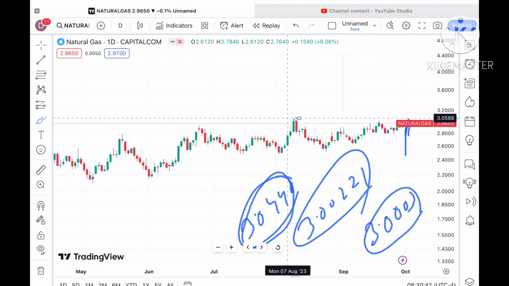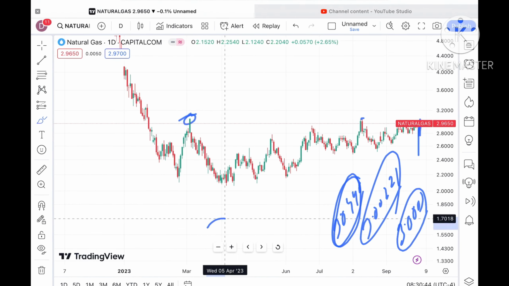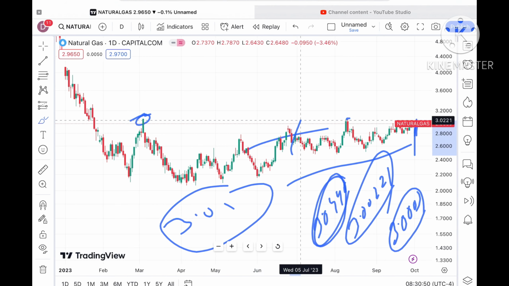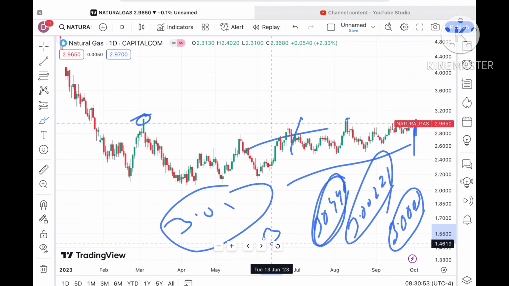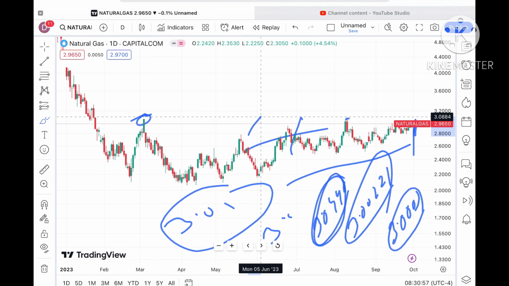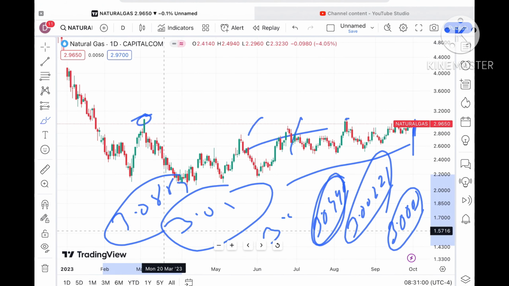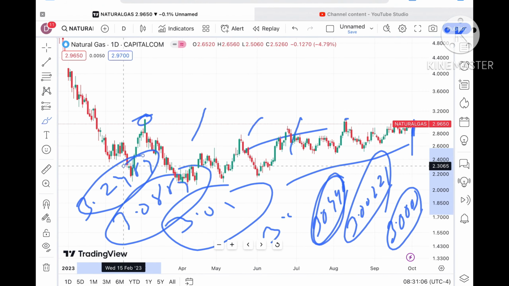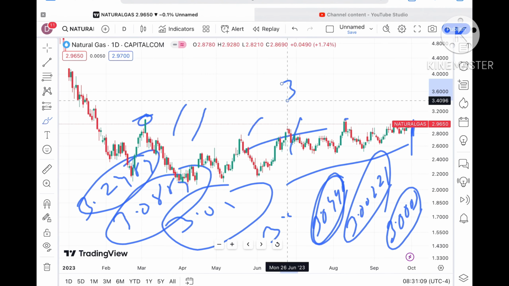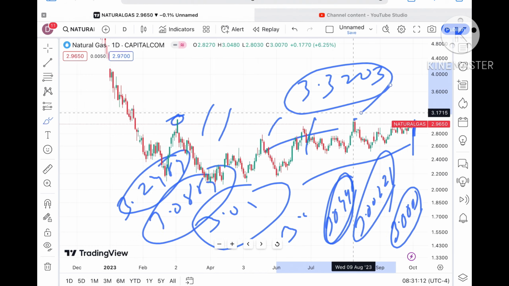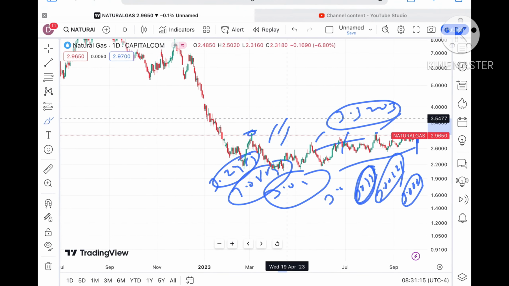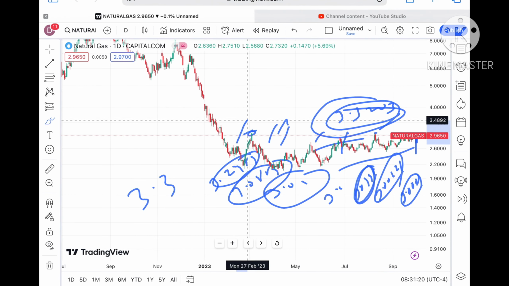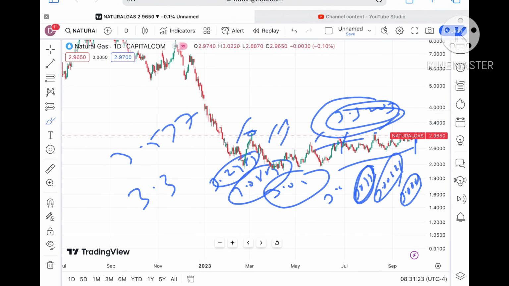$3.044 is already being tested here, so chances are high it will cross the level of 3.053. It is continuously on the higher side, and chances are very high that it can cross $3.053 and go towards a level of $3.0884. If the price moves above that level, chances of going towards 3.2489 are there, and if it moves above that, it can touch around $3.3203. Once the price starts moving above that level, chances are very high that it can go towards 3.3, and after that it can touch a level of around 3.5774.